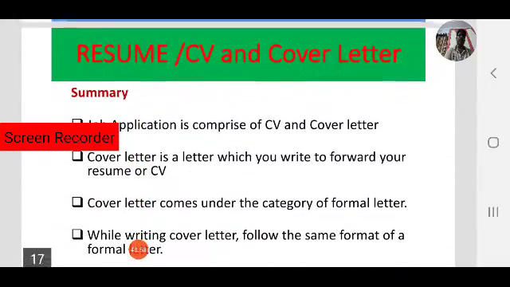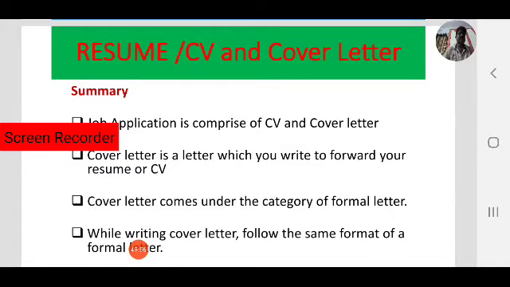So what did we discuss today? In today's lesson we focused on an important topic, that is how to write a job application. After completing your diploma, your studies, you go for a job. There are two cases. By seeing an advertisement, you apply for a job, or sometimes by learning there are some vacancies in the company, you apply for a job. In both cases, you need to send a job application.